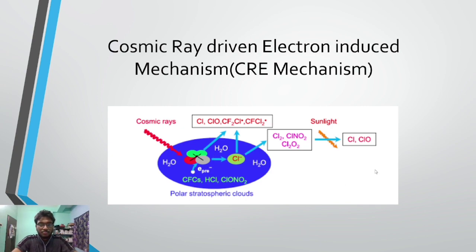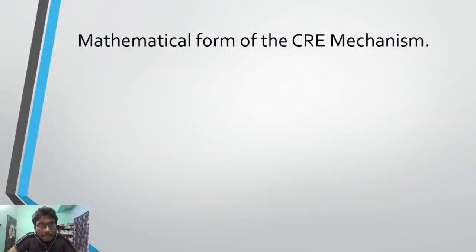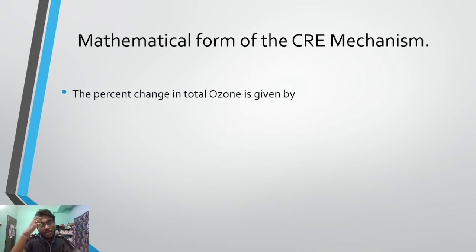So now this is a very theoretical approach. It also has a quantitative approach. Let's see this quantitative approach. The mathematical form of the CRE mechanism will particularly relate the change in the total ozone with the cosmic ray intensity.